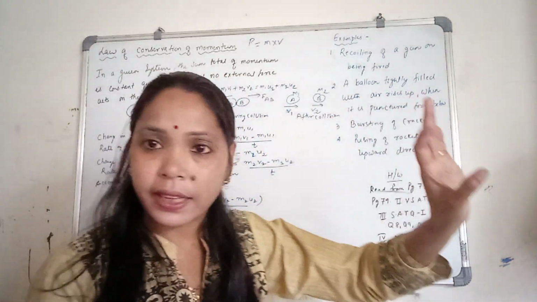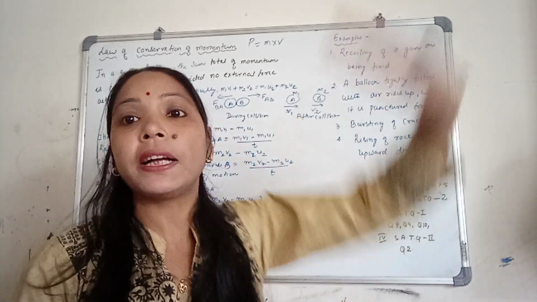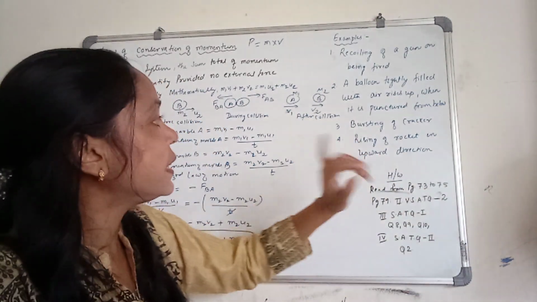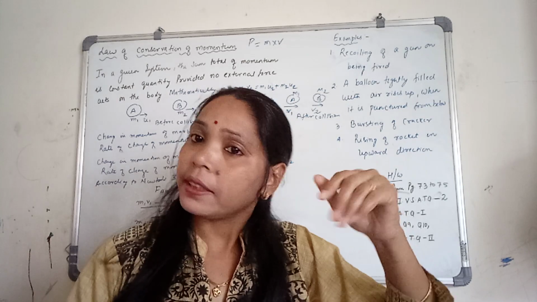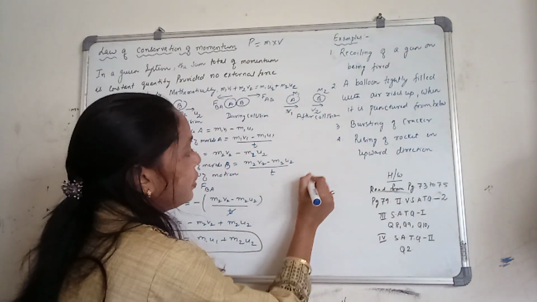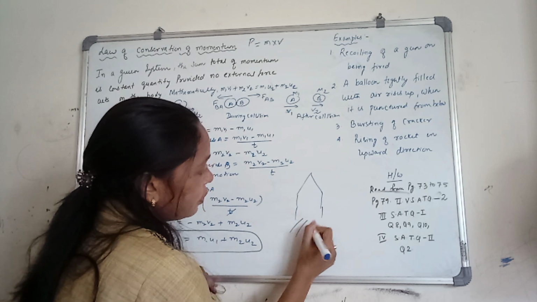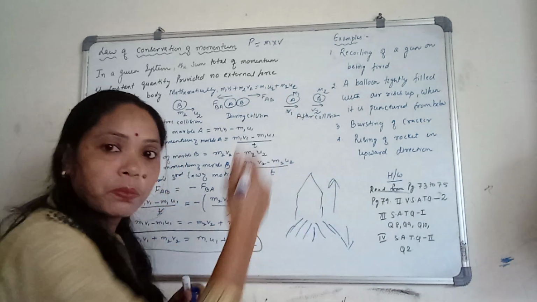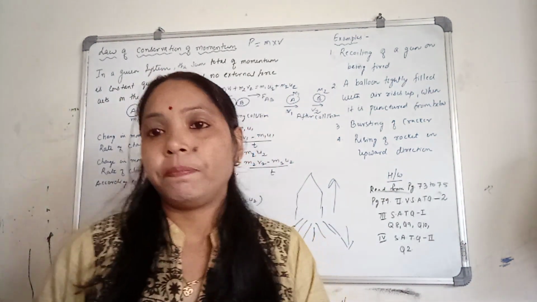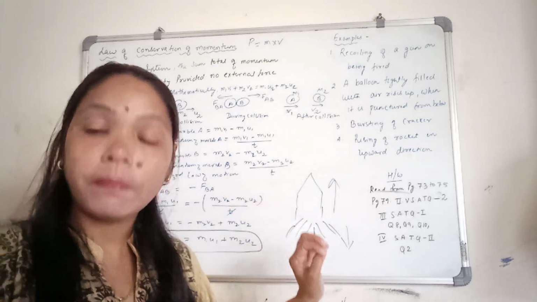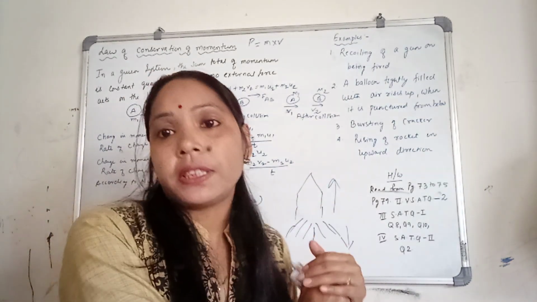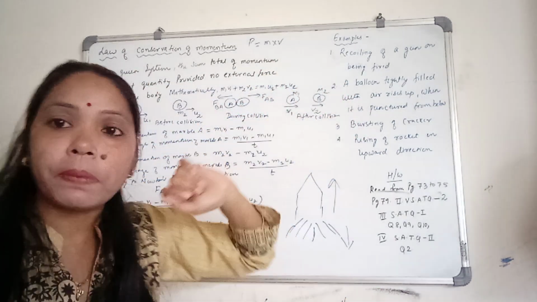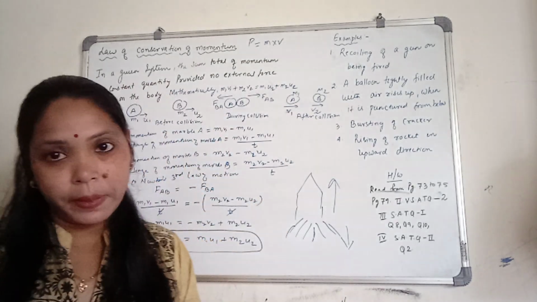Similarly for bursting of crackers. Whenever a cracker bursts, it moves upward and the fire is always downward. Next is the rising of a rocket in the upward direction. If you see the rocket, the gas comes in the downward direction and the rocket moves in the upward direction. So here also the law of conservation of momentum applies: the total momentum of the system remains constant. All these are examples of the law of conservation of momentum.